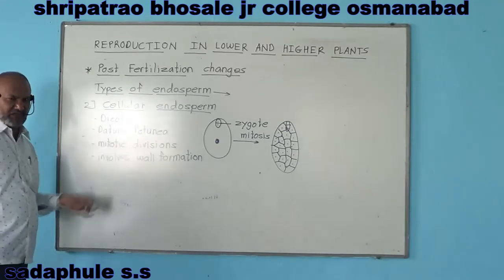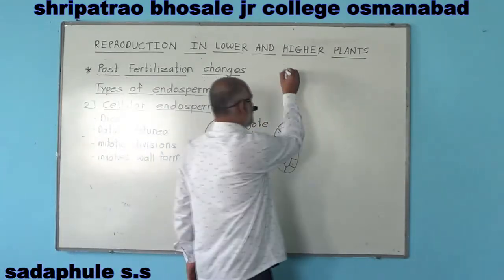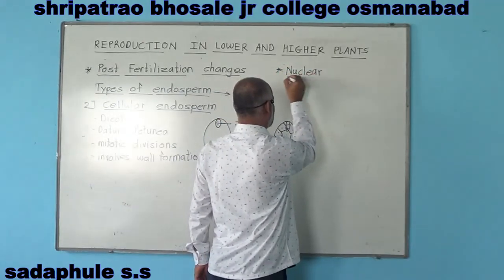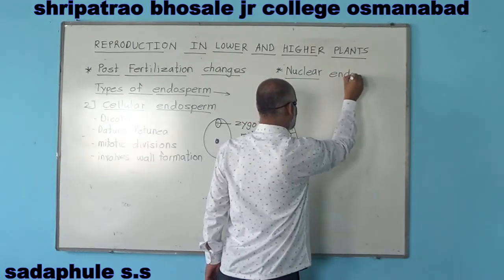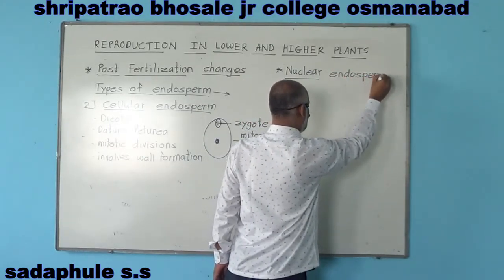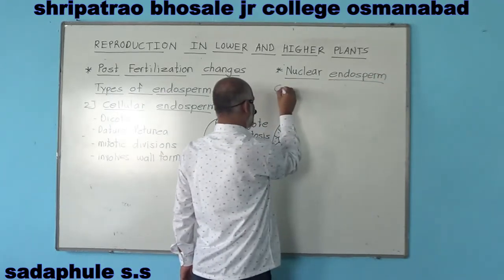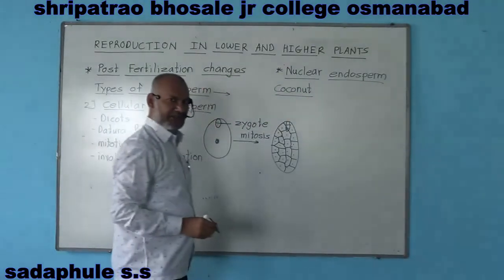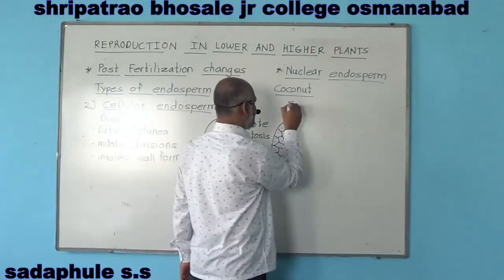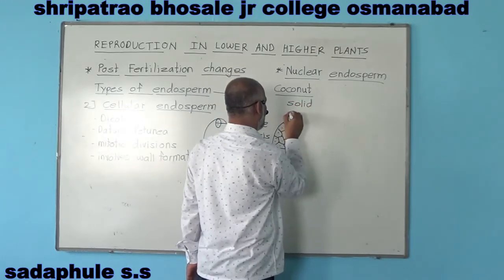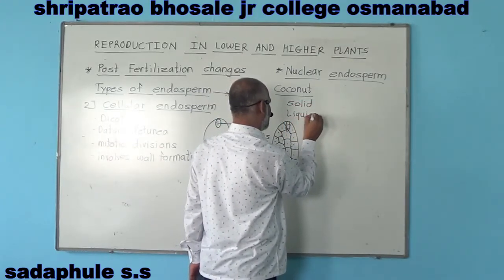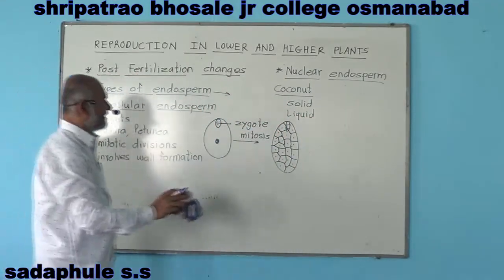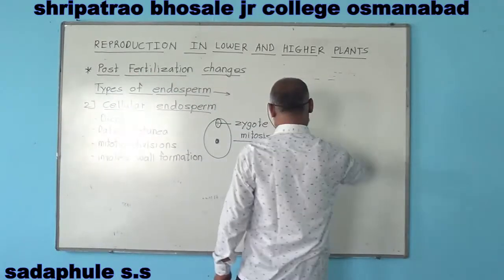Nuclear endosperm and cellular endosperm. In nuclear endosperm, there is one example, that is coconut. In coconut, the endosperm may be solid endosperm and liquid endosperm. Solid endosperm and liquid endosperm. So it is the cellular type of endosperm.